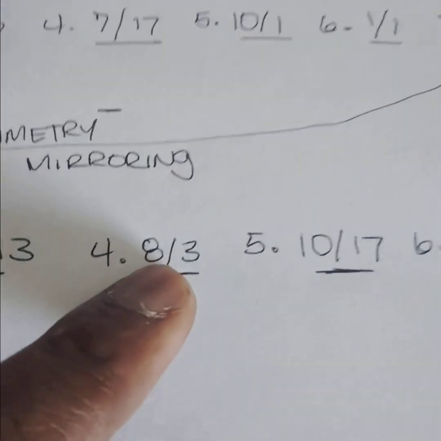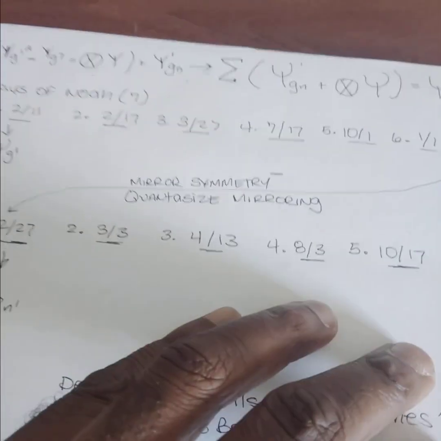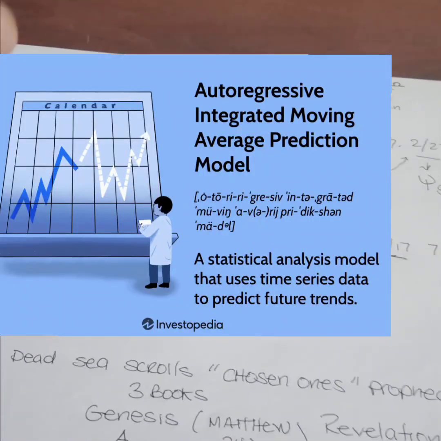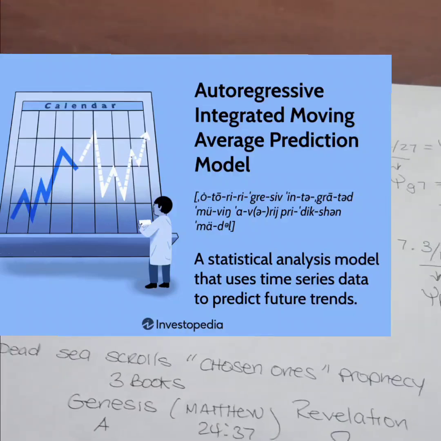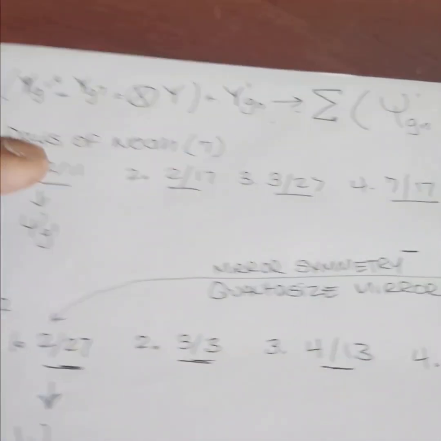So I put together two systems, and one of the systems comes up with the same date, August the 3rd, and I have August the 3rd, 2036. I'll get to this one shortly. What I employed is a method of interpolation, where we estimate future values based off past values that we have, and we have them according to the Bible. Well, I have 7 dates here, 211, 217, on down to 227.